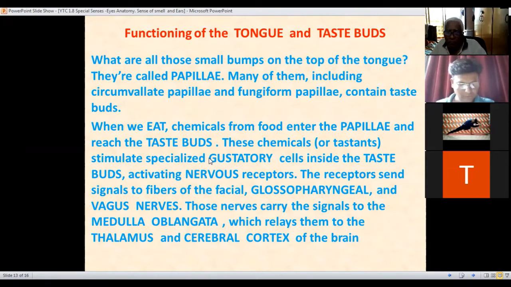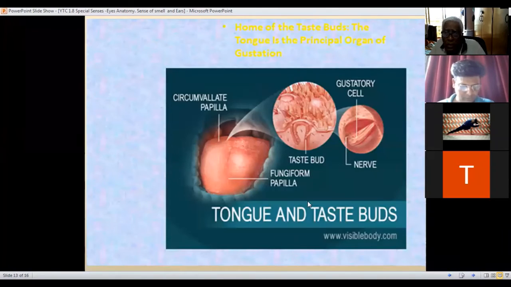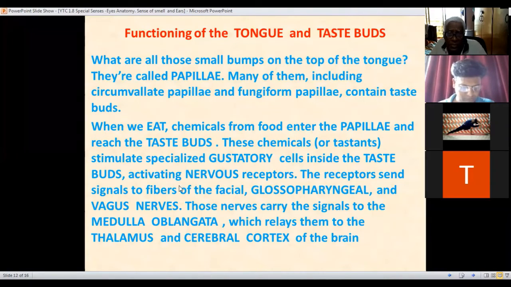Again, I repeat, when we eat, chemicals from the food enter the papillae and reach the taste buds. These chemicals stimulate specialized gustatory cells inside the taste buds, activating the nervous receptors. The receptors send the signals to the fibers of the facial, glossopharyngeal, and vagus nerves. These nerves carry the signals to the medulla oblongata at the back, which relays them to the thalamus and the cerebral cortex of the brain.